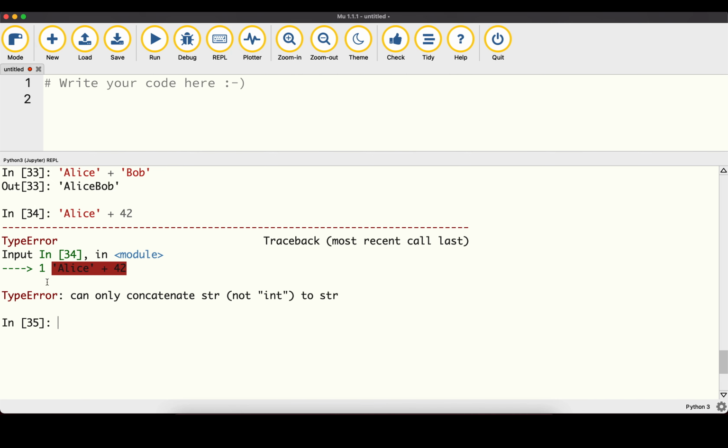So in this case here we are going to get a type error. It tells us that we can only concatenate strings, that's what str stands for, and not integer values to string values. We are going to learn later on how we can turn integer values into string values, or also how we can turn at least some string values into integer values to perform mathematical operations on them.